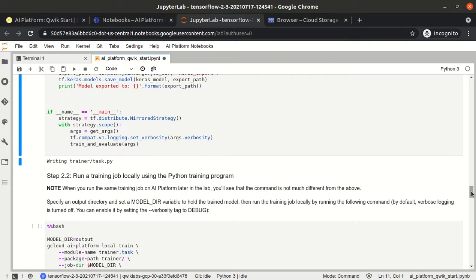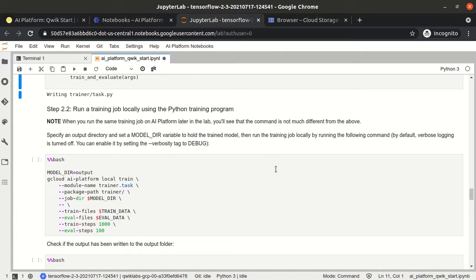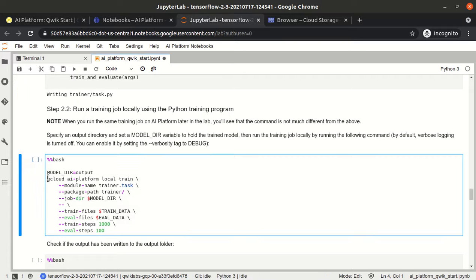Now our main thing is to train the model locally. Similarly, we have the gcloud command, because we are running on gcloud. We need to remember this command, gcloud ai-platform. Whenever we work on AI Platform services on GCP, we have to use gcloud ai-platform.